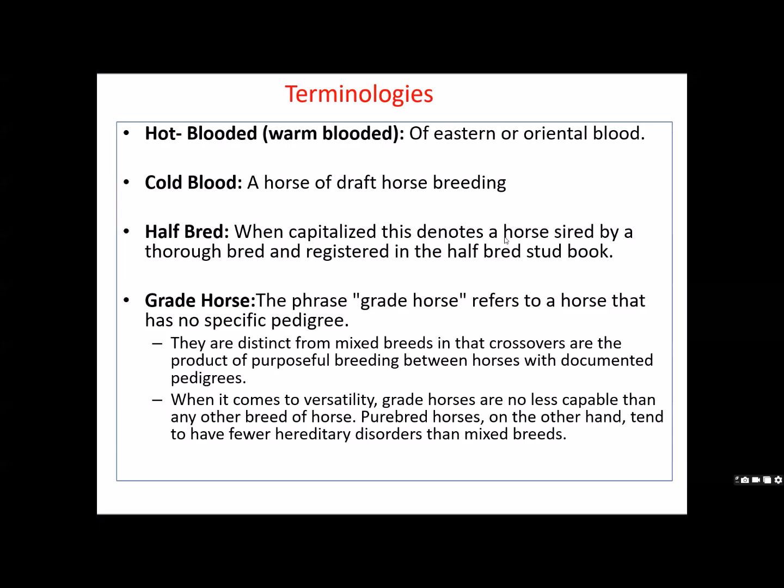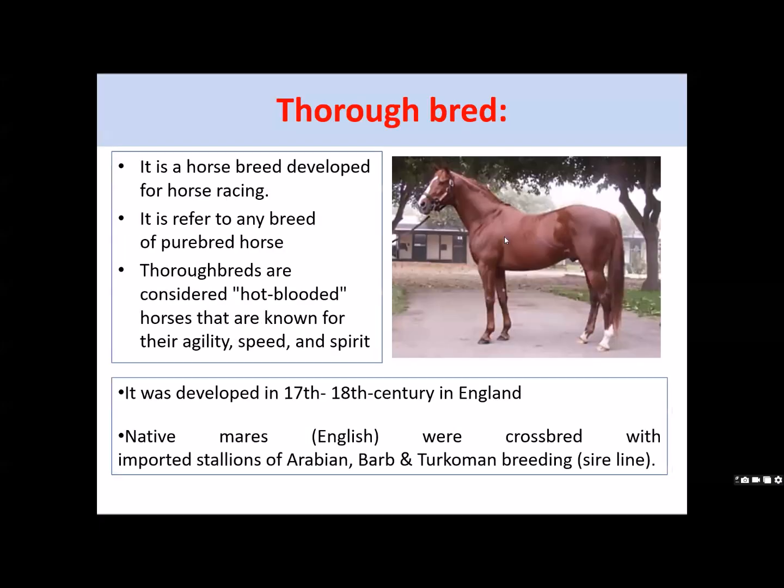When it comes to versatility, grade horses are no less capable than any other breed of horse. I told you the same about Murrah: the performance, the look will be the same, but still there is no history of pedigree. Here also it is the same, they are no lesser than any thoroughbred, but still there is no documentation. That's why we call them grade horses, okay.